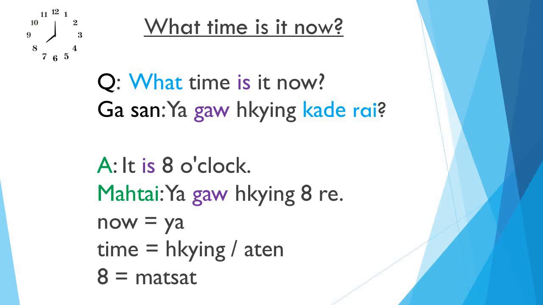Answer: it is 8 o'clock. Matai, ya go king masat re. Now, ya. Time, king or aten. 8, masat.